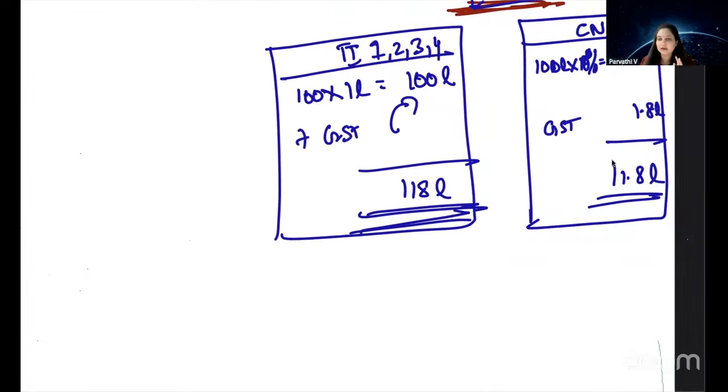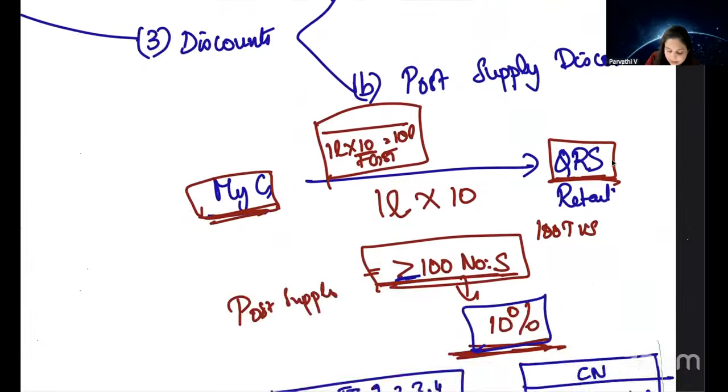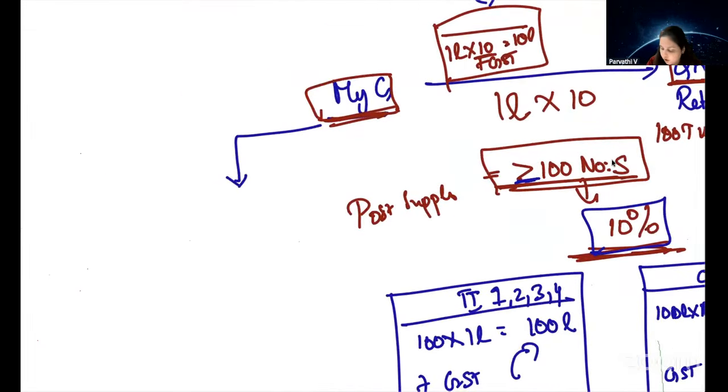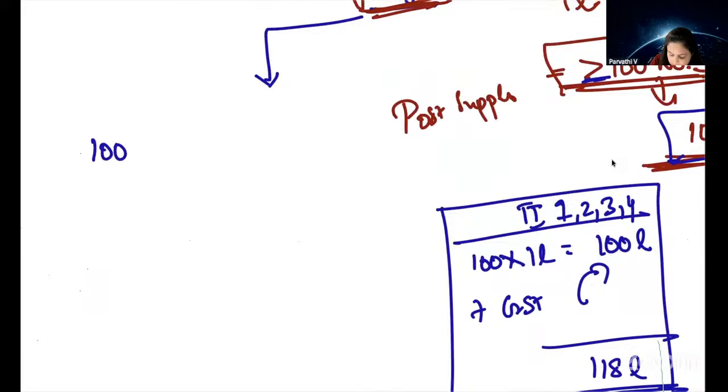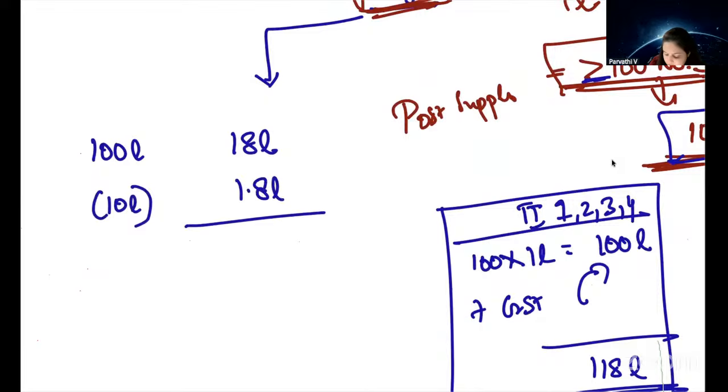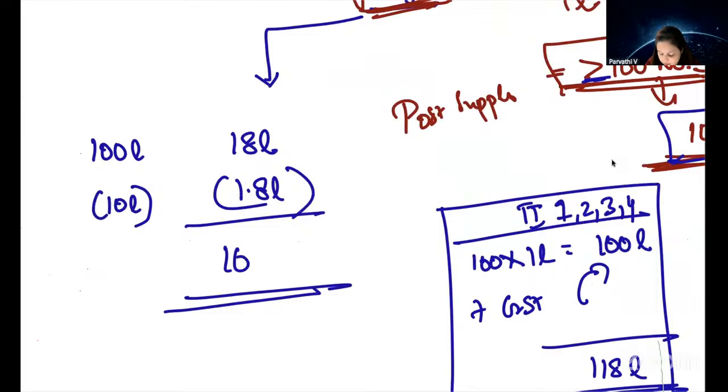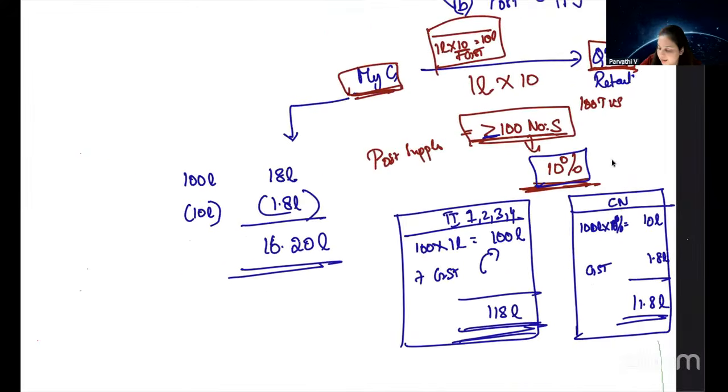So what does it mean? MyG already paid GST on 100 lakhs, 18 lakhs. Now, on 10 lakhs, they are reducing their GST liability. So what is the net GST that they are paying to the government? 16.2 lakhs.